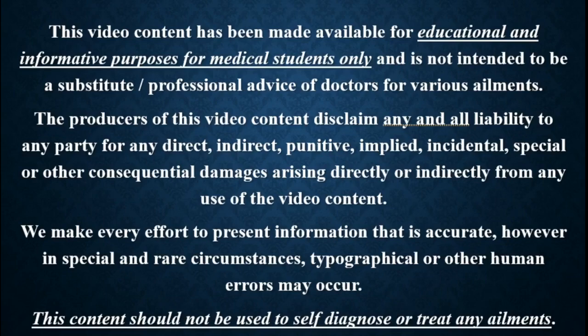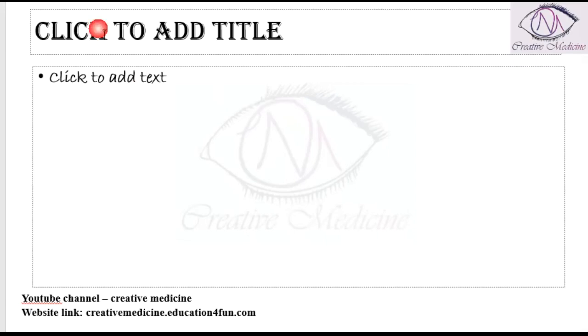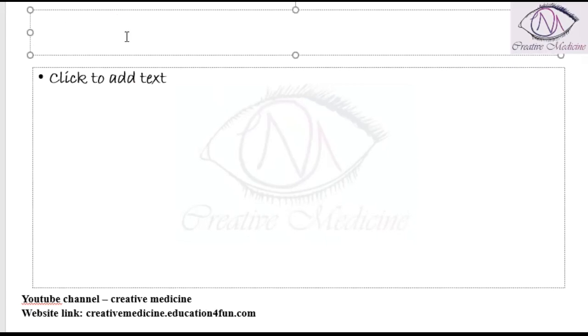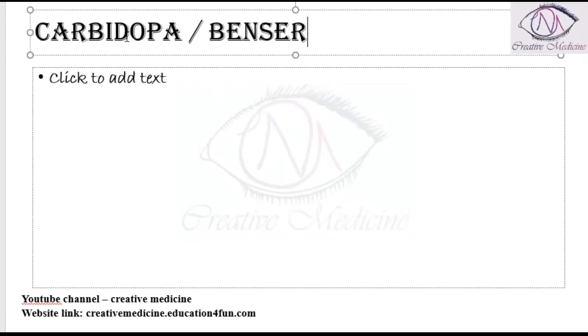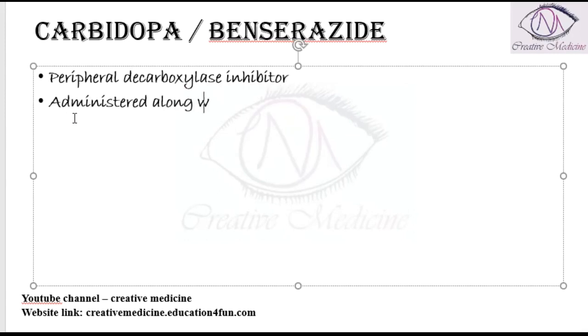In this lecture, we will learn about carbidopa or benserazide. This carbidopa or benserazide is a peripheral decarboxylase inhibitor. It is administered along with levodopa, and it will increase the half life in periphery.